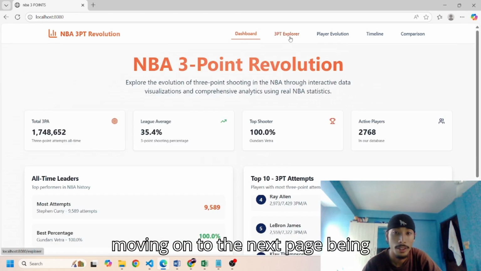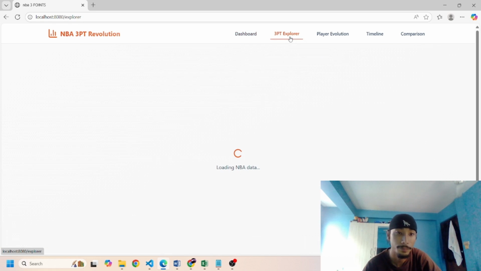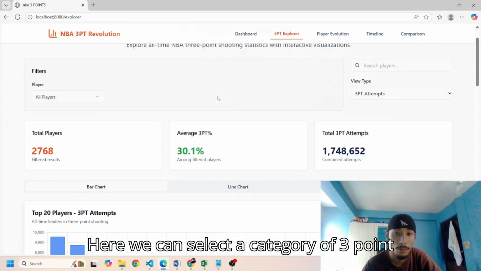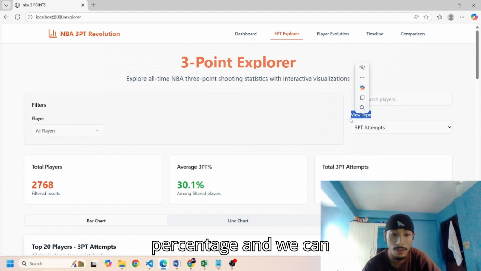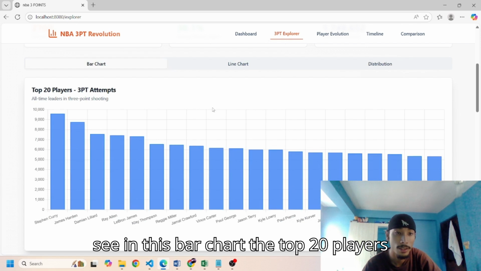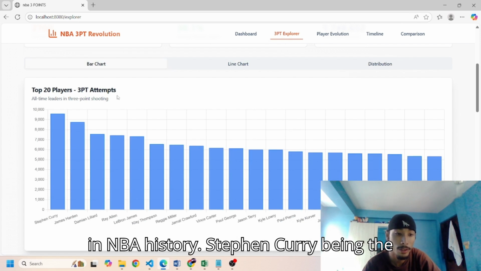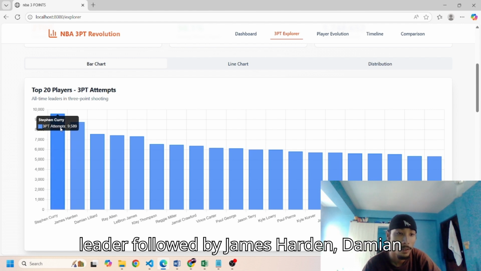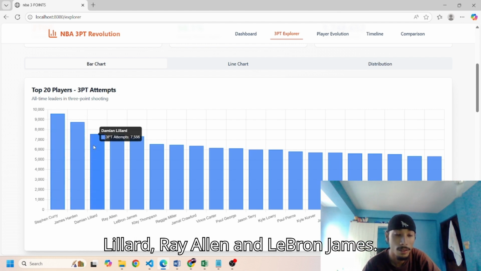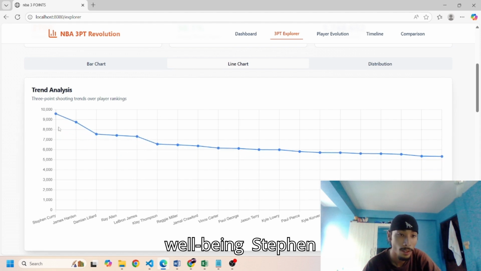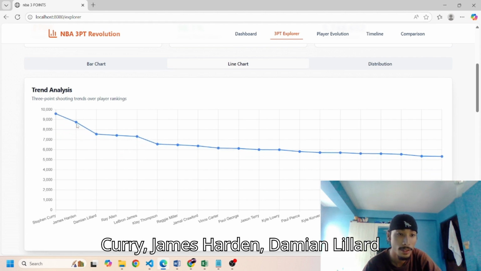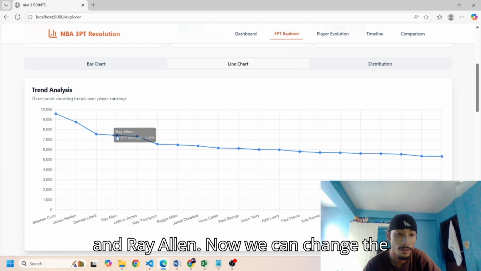Now moving on to the next page, being three-point explorer. Here we can select a category of three-point attempts, three-point made, and three-point percentage. And we can see in this bar chart the top 20 players with the most three-point attempts in NBA history. Stephen Curry being the leader, followed by James Harden, Damian Lillard, Ray Allen, and LeBron James. You can see this chart in line chart as well, being by Stephen Curry, James Harden, Damian Lillard, and Ray Allen.